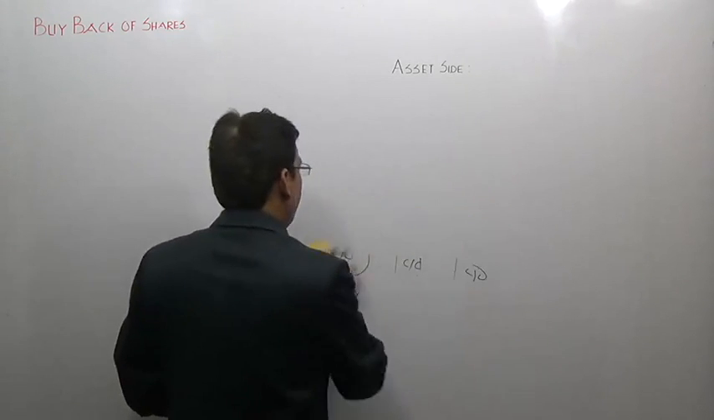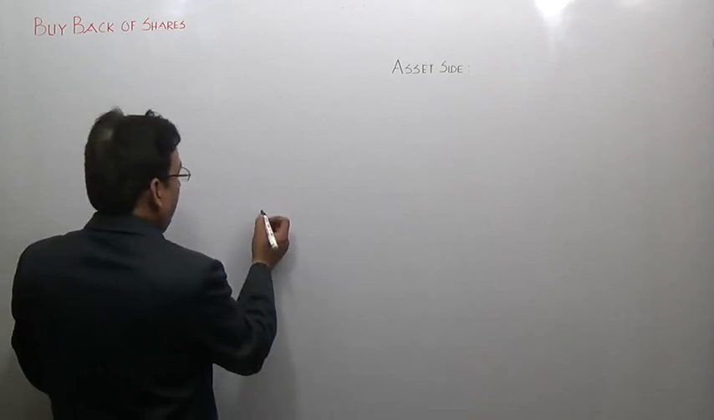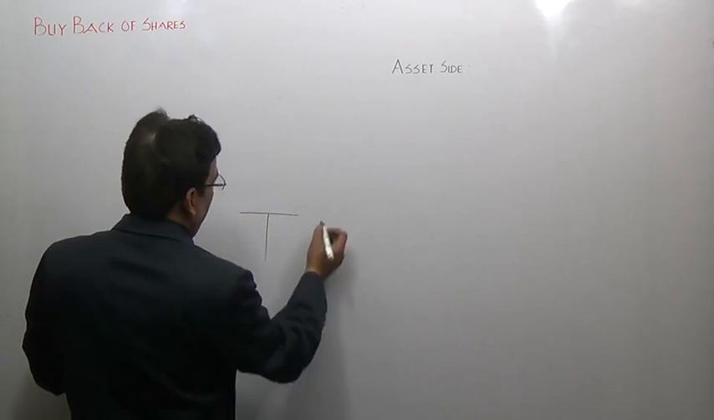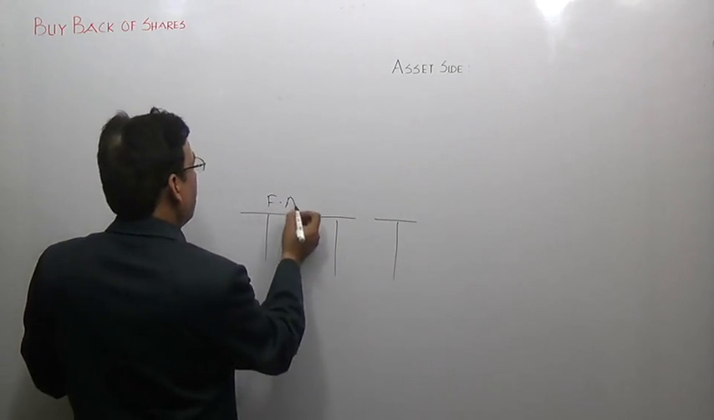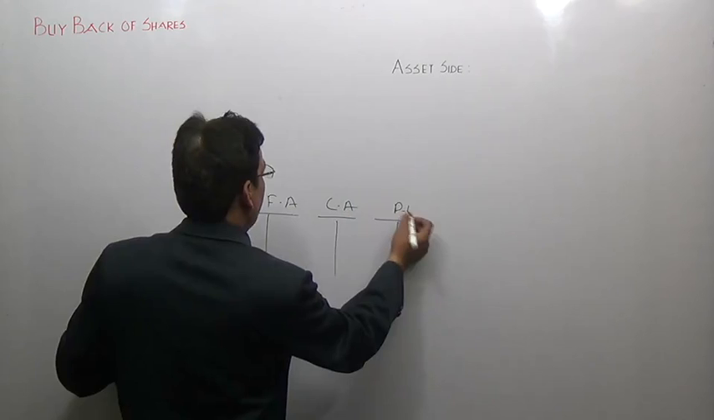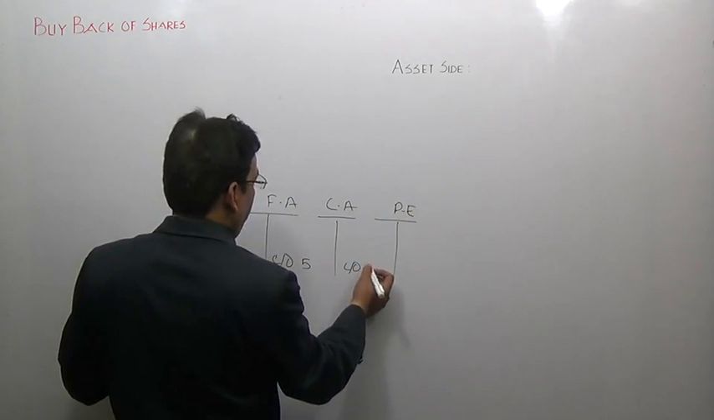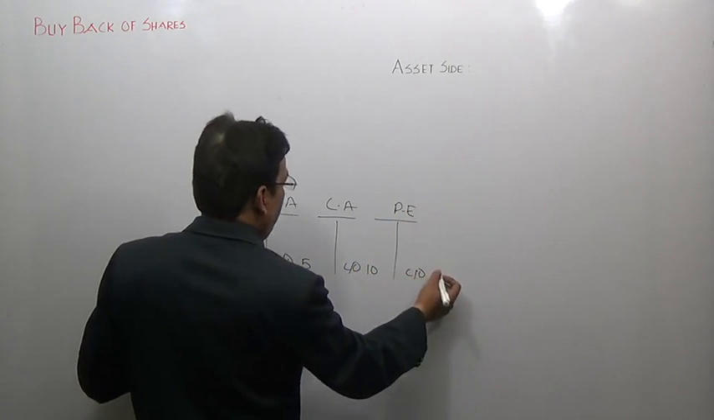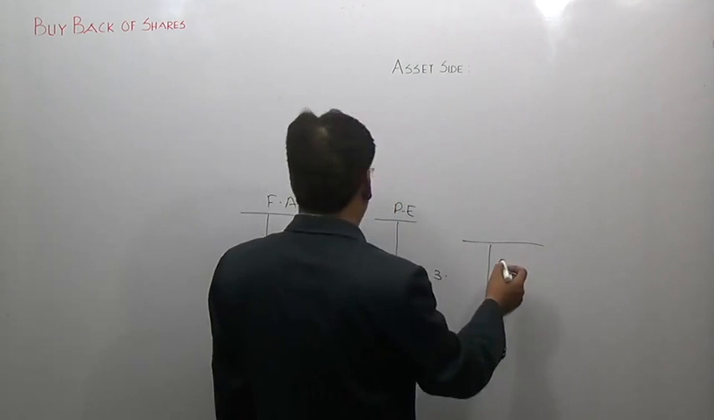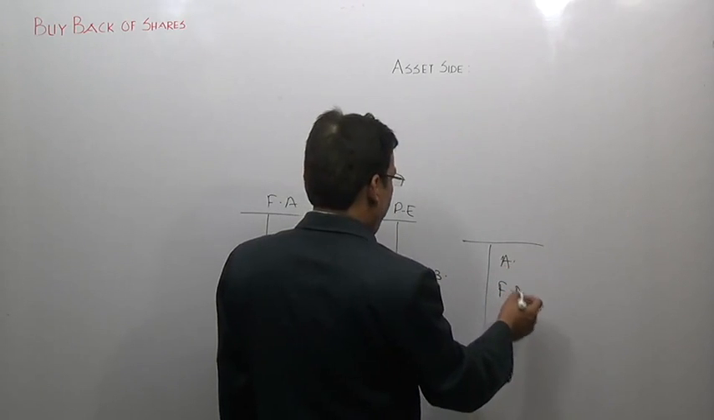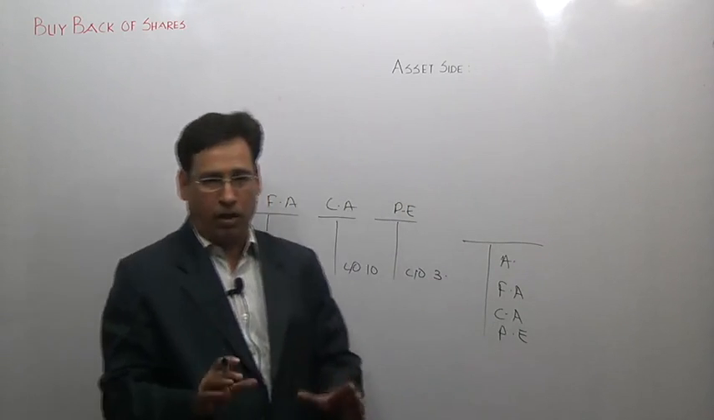So, first of all, the meaning should be very, very clear. Now, suppose I say there are 3 accounts and all these 3 accounts are showing a debit balance. This is fixed asset, this is current asset, this is preliminary expenses. Now, fixed asset is showing a debit balance of 5 lakh, current asset is showing a debit balance of say 10 lakh, preliminary expenses is showing a balance of 3 lakh. So, all these 3 items will appear on the asset side when I prepare the balance sheet. Fixed asset will appear, current asset will appear, and preliminary expenses will also appear.